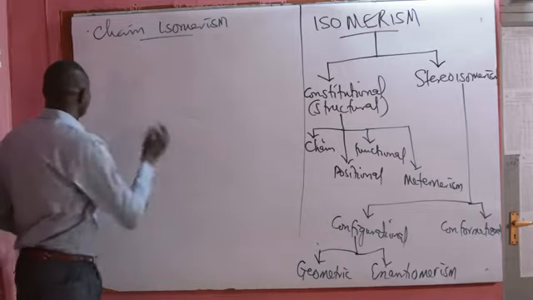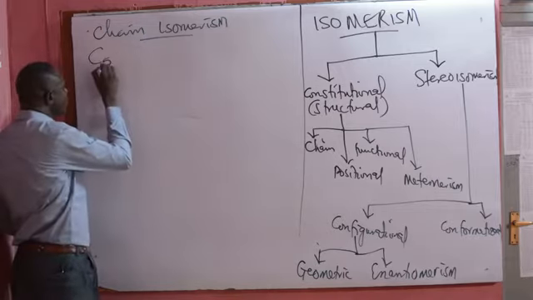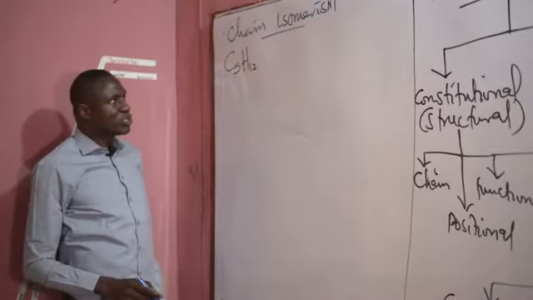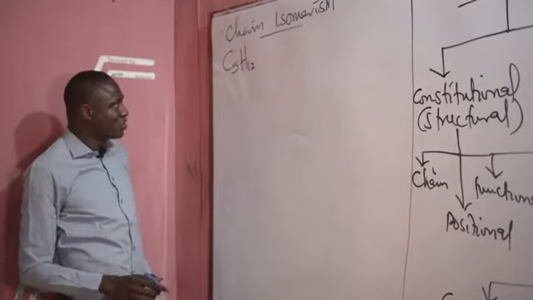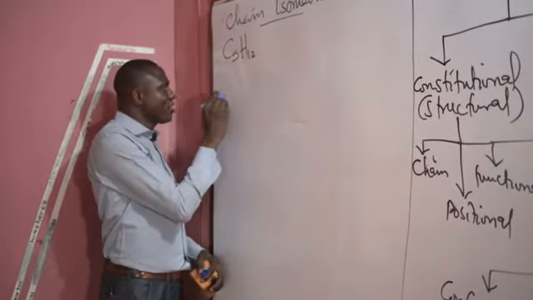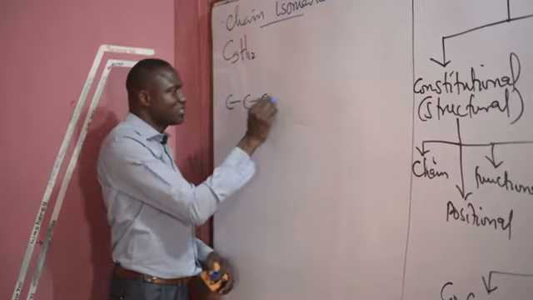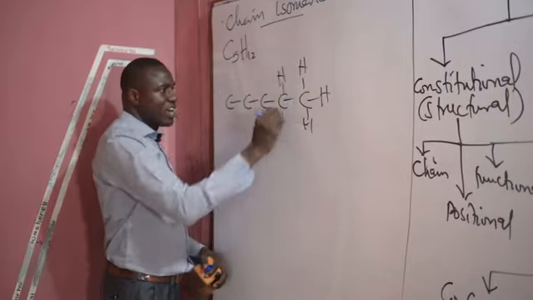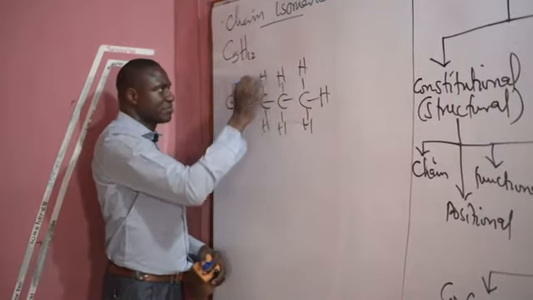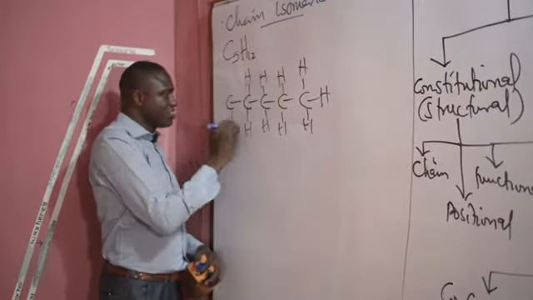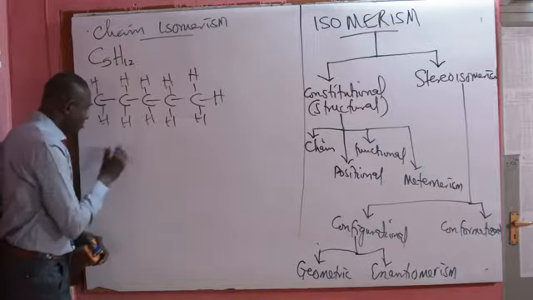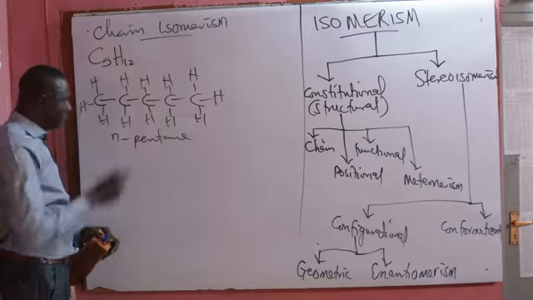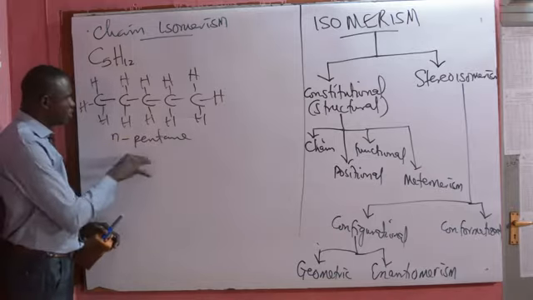For instance, when you have a compound with the molecular formula C5H12, of course your mind will go straight to pentane. So if we write the structural formula of the main compound, the straight chain with carbons 1, 2, 3, 4, 5, we have normal pentane, with hydrogens attached. This is what we refer to as n-pentane. I told you in our previous edition that this n represents normal.